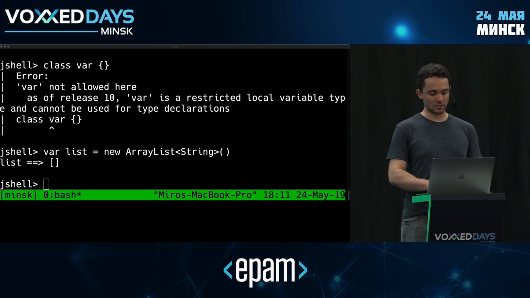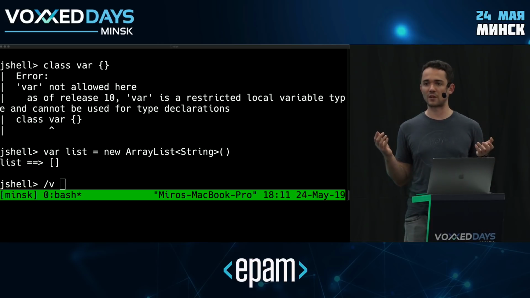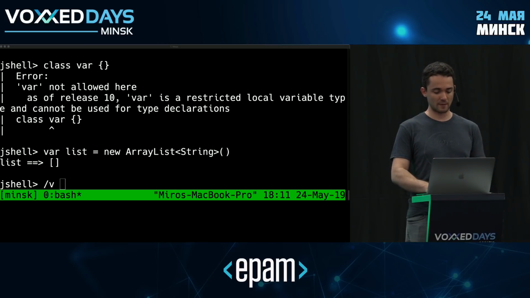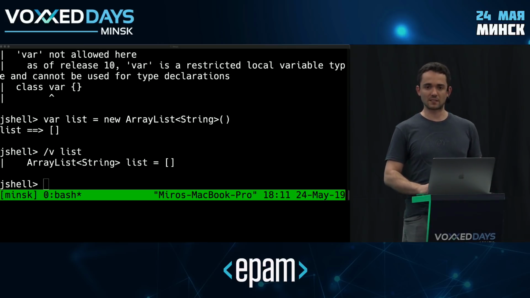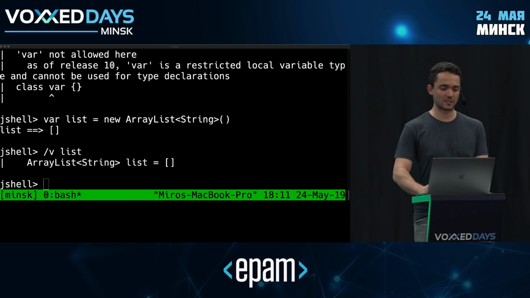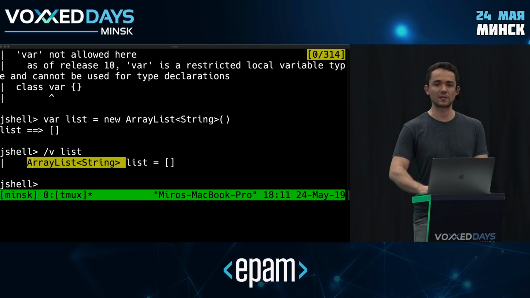And this, of course, is going to work, right? This is, in fact, one of the cases that this feature was specifically designed for. Types can get very complex when you're dealing with generics, so this just makes sense. If we take a look at the type of this list, what this got inferred to, you can see that it's correctly an array list of string.